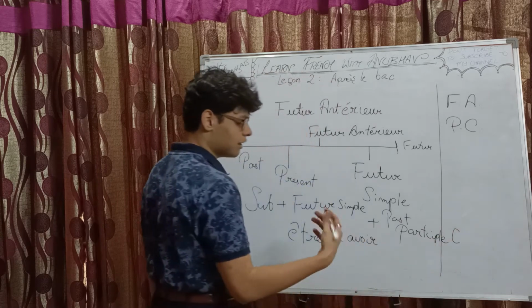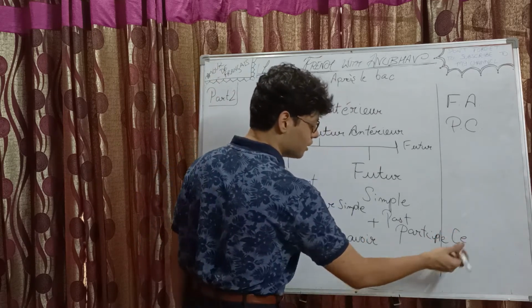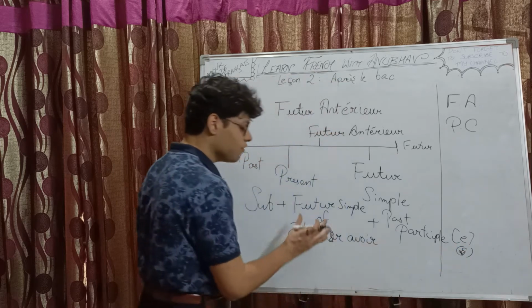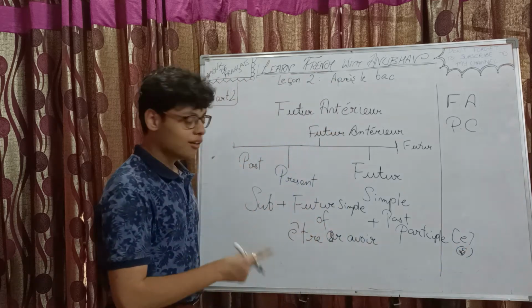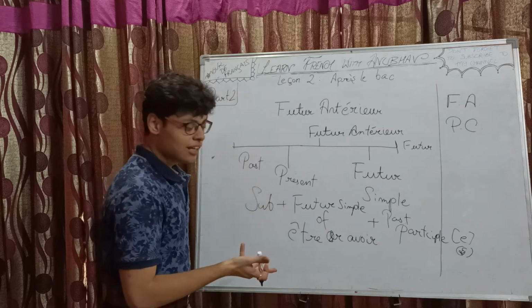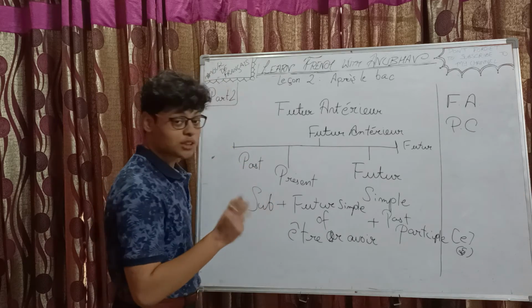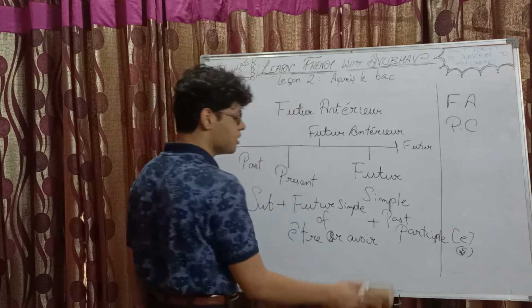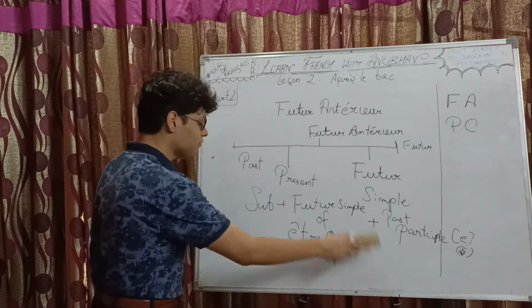Like if the subject is feminine, then extra e. If the subject is plural, then extra s. When the auxiliary verb is être, or when the auxiliary verb is avoir, and it is preceded by the direct object pronoun. Right. In both cases, we follow the agreement. So this is the formation.